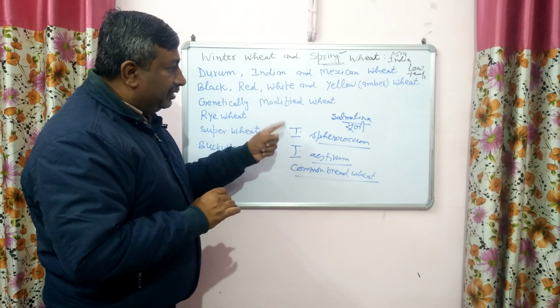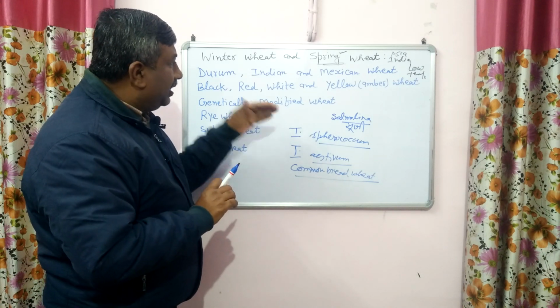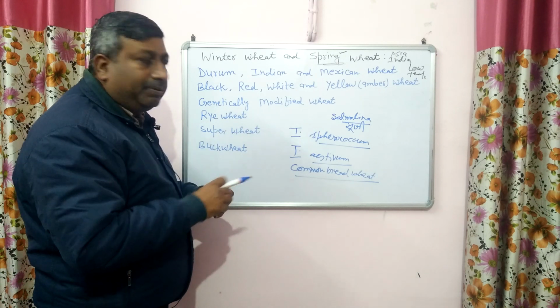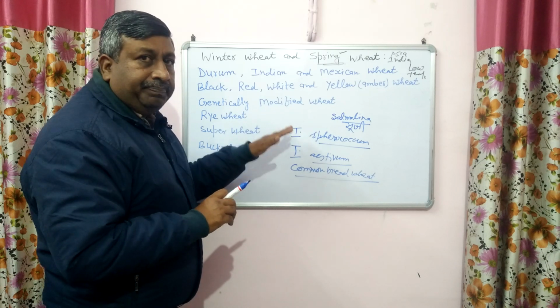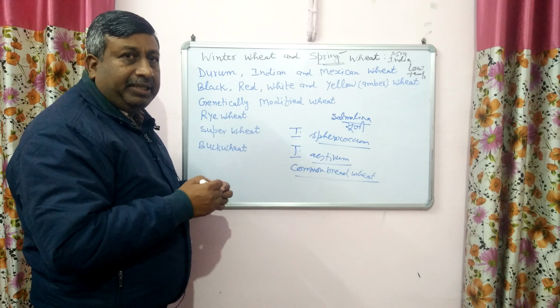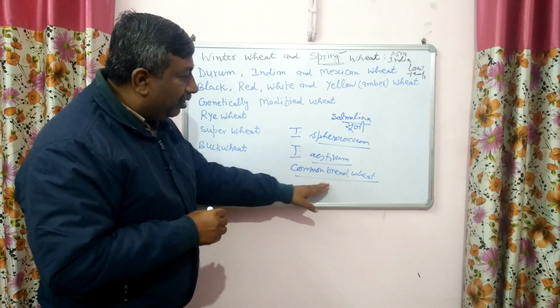So Indian wheat is not in cultivation practice, very little area is under Indian dwarf wheat. Nowadays the wheat varieties being developed are all Triticum aestivum. So this is the difference between durum, Indian dwarf wheat and Mexican dwarf wheat, and this is common bread wheat, and this is used for making flour.